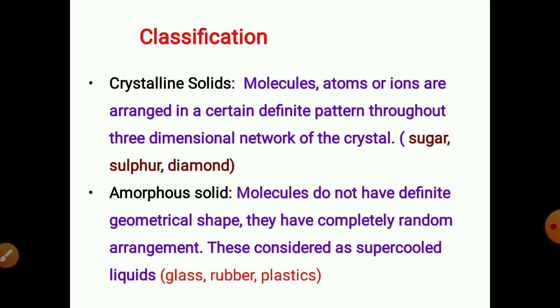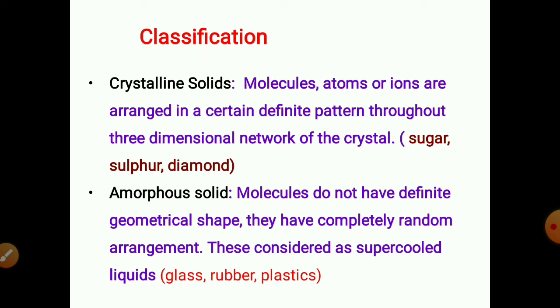Now let's see the classification of solid state. Solids are broadly classified as crystalline solids and amorphous solids. Let's see one by one. Crystalline solids. Crystalline solids are those which exist in well defined crystalline forms, with their atoms, molecules, or ions arranged in a certain definite geometrical pattern throughout the three-dimensional network of crystals.